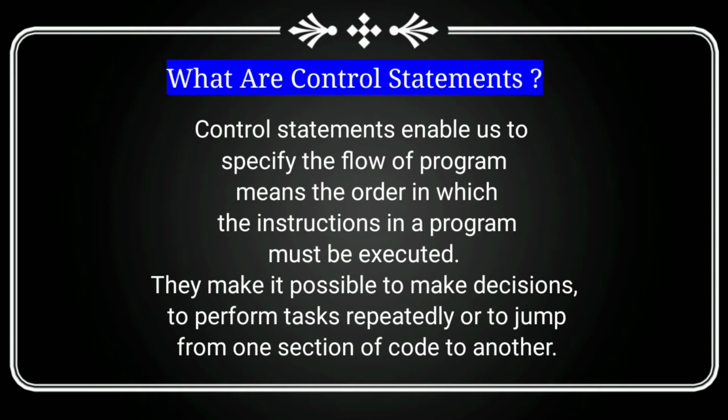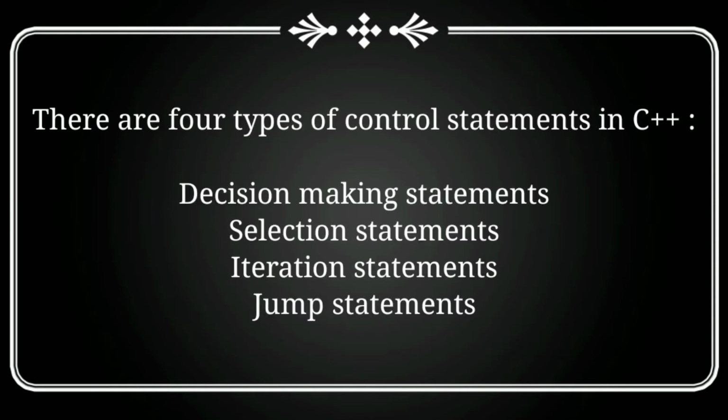Control statements enable us to specify the flow of program, means the order in which the instructions in a program must be executed. They make it possible to make decisions, to perform tasks repeatedly, or to jump from one section of code to another. There are four types of control statements in C++: decision making statements, selection statements, iteration statements, and jump statements. In this lecture, we will be discussing decision making and selection statements.